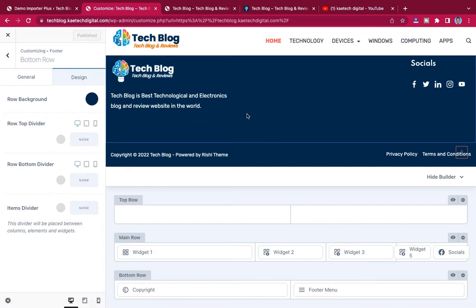And I click on publish. Now if you see down over here, you realize that it is powered by Rishi. Now if you want it to be like that, fine, it is up to you. At least you are promoting the brand of Rishi.